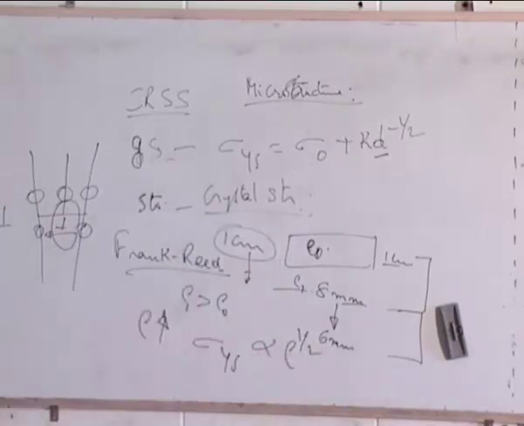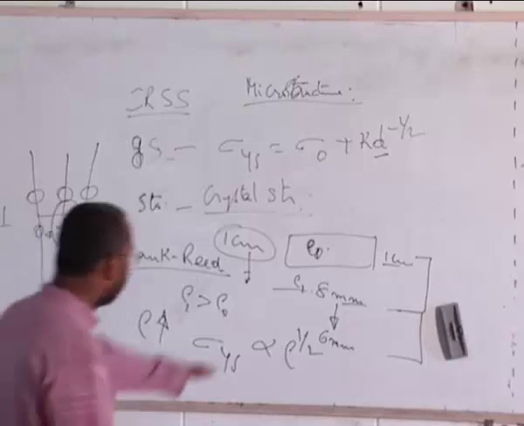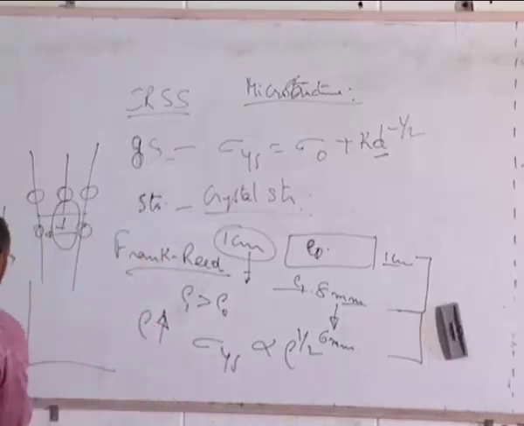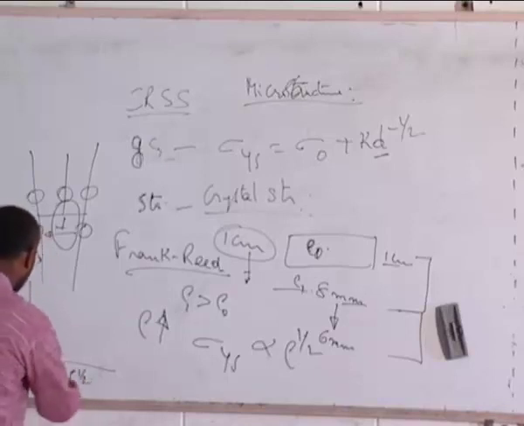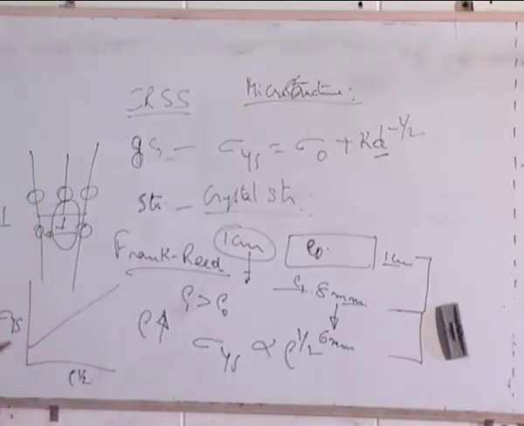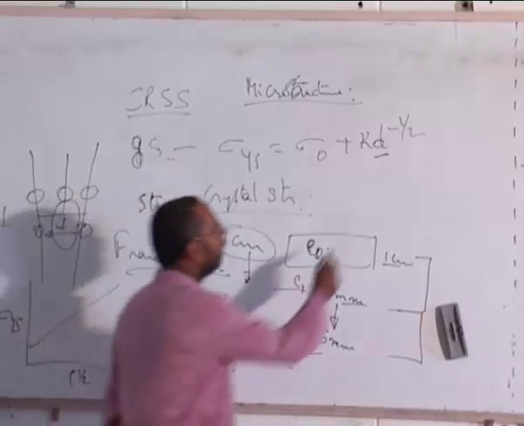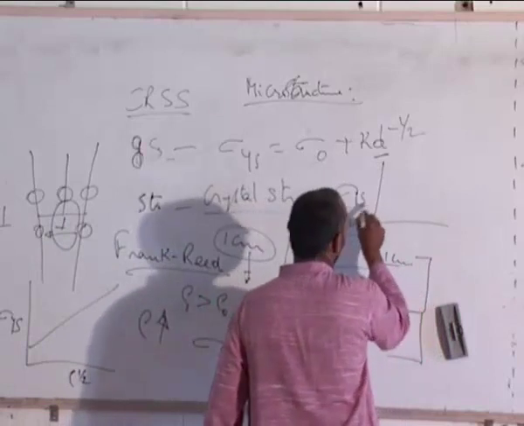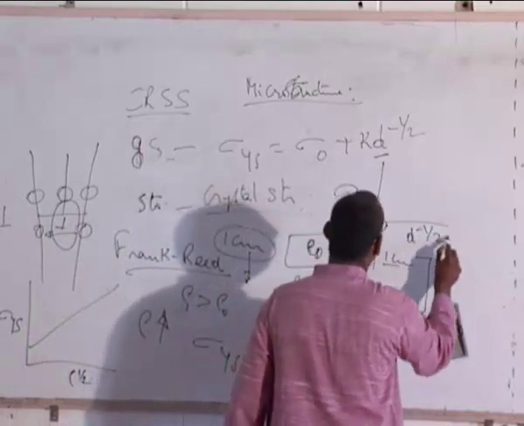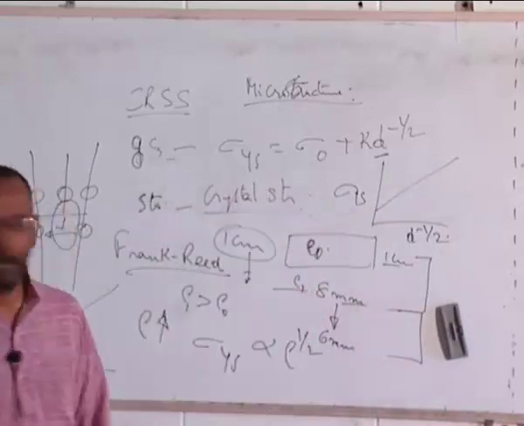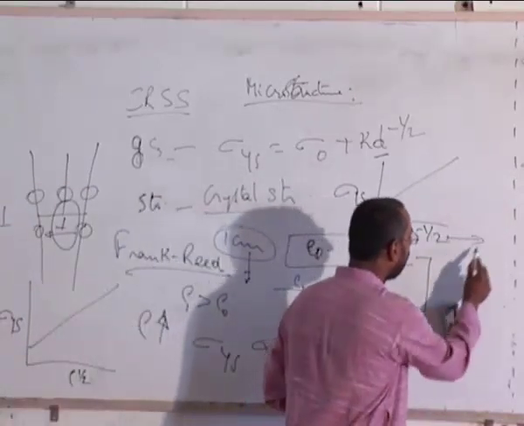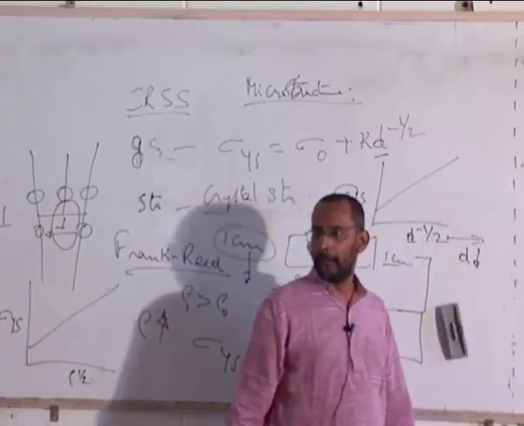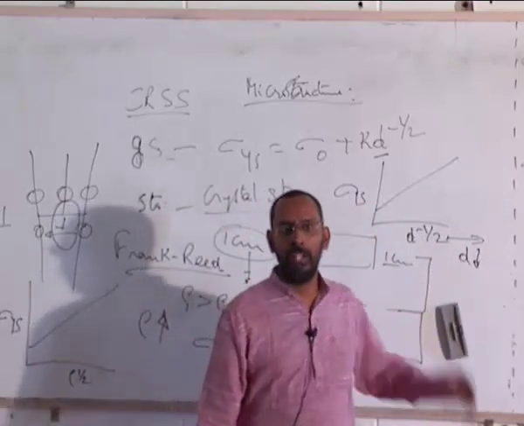It is proportional to the square root of dislocation density, which, if I plot the yield strength versus dislocation density, I will see something like this. As the dislocation density increases, the yield strength increases. Whereas here, if I plot the yield stress versus d to the power minus half, again I see that as d to the power minus half increases, which means d is decreasing, right? Because 1 by d to the power half is d to the power minus half.